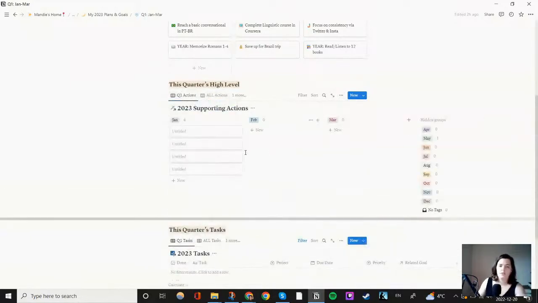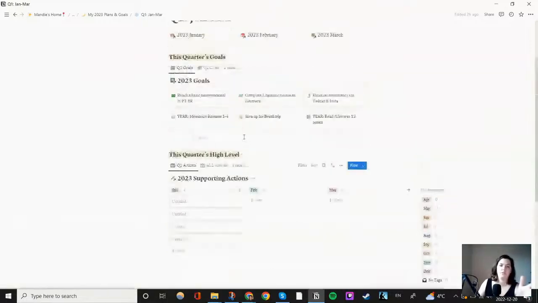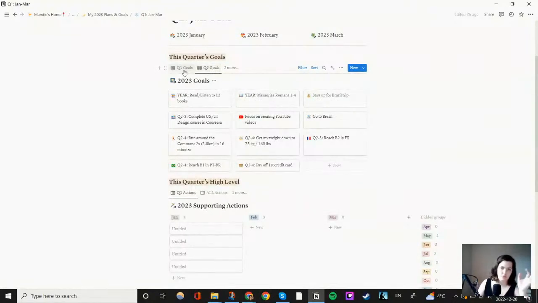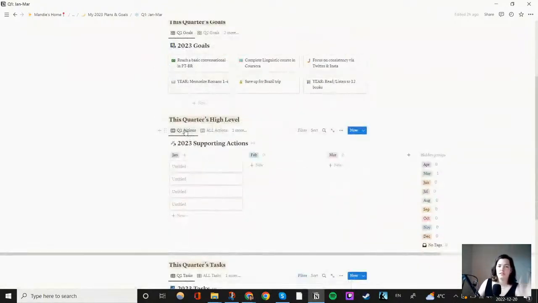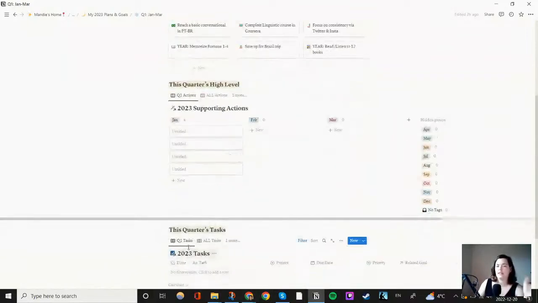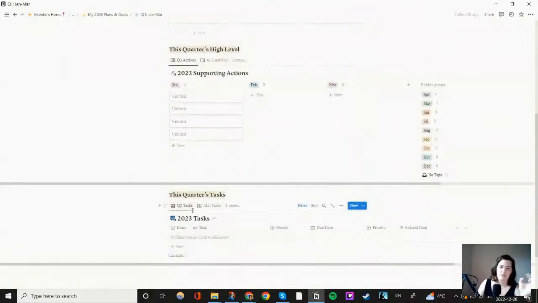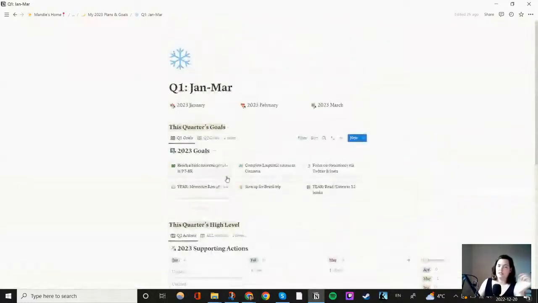So they're all going to be over here so I can see. And each quarter is done up the same way. The only difference is it's going to show quarter two's goals instead of quarter one's. This is set up to have quarter two actions, then all actions completed. And the tasks are set up to have quarter two tasks, all tasks and done tasks. So that's the only difference.